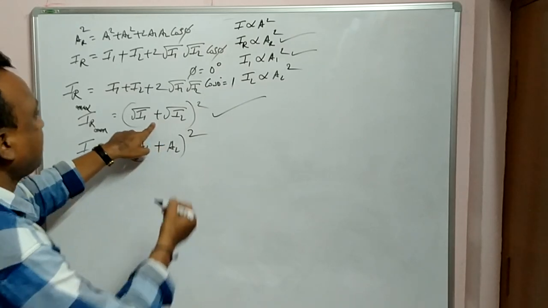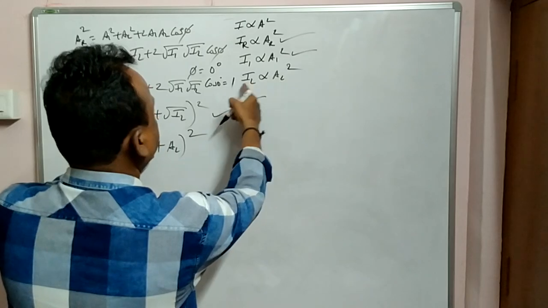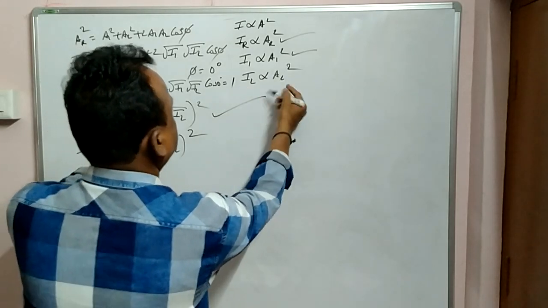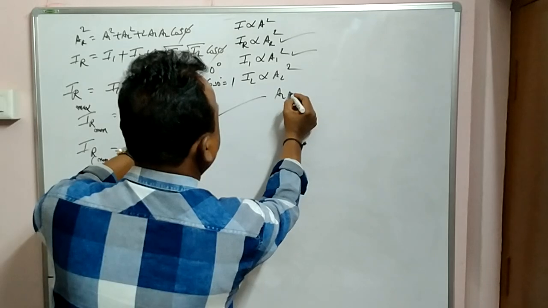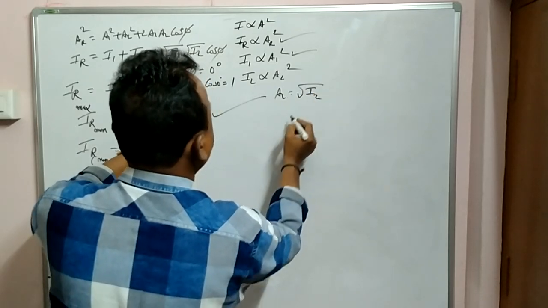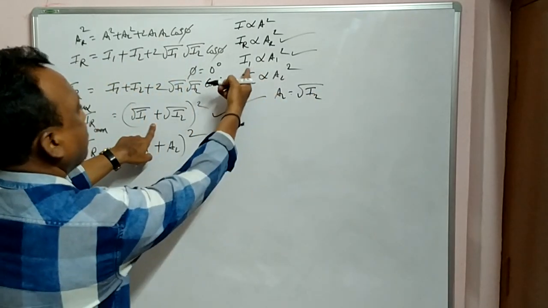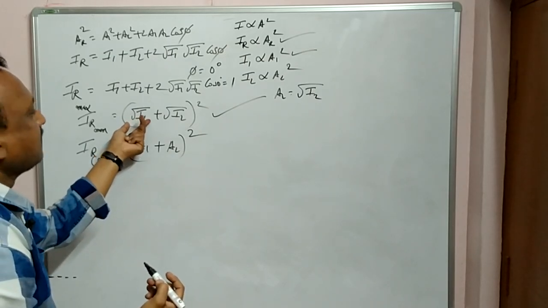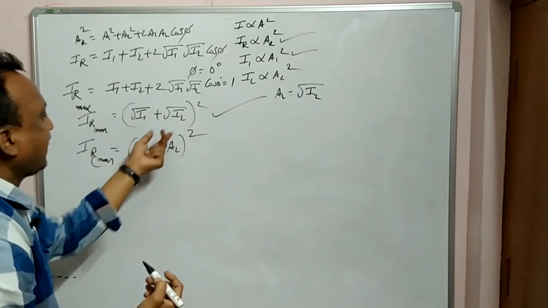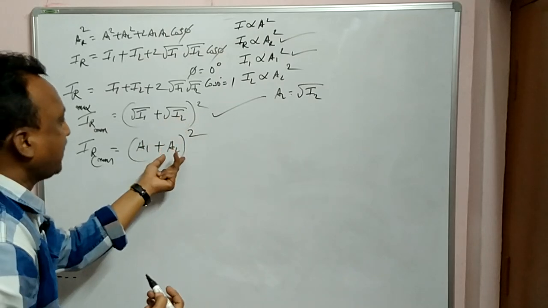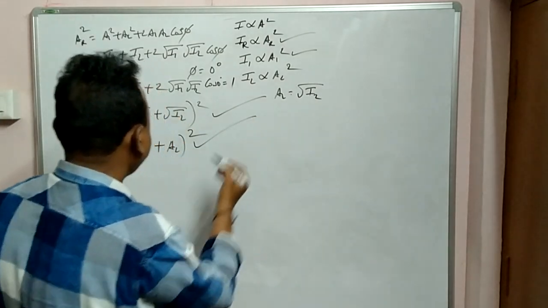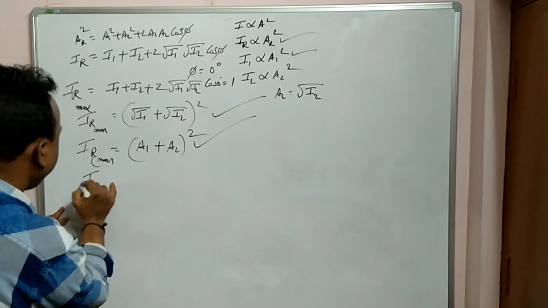Look at the equation here: A2 is equal to root I2, and A1 is equal to root I1. So instead of root I1 I can put A1, and instead of root I2, A2. So (A1 plus A2) whole square is the maximum. In the same way you can get the minimum.